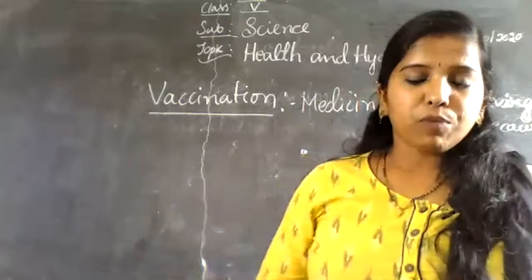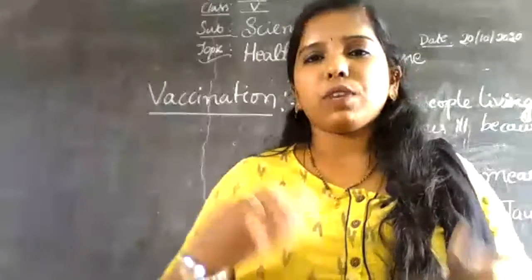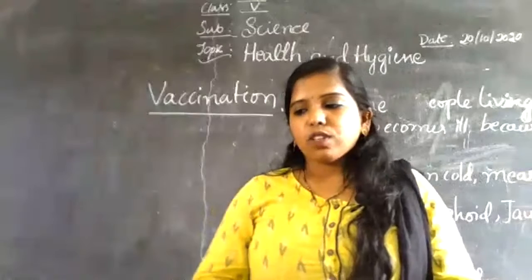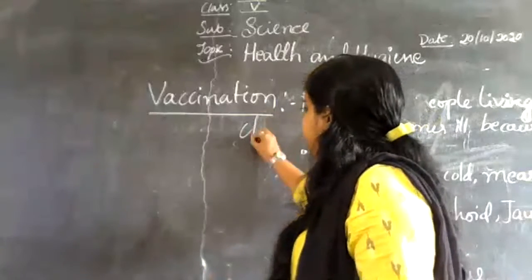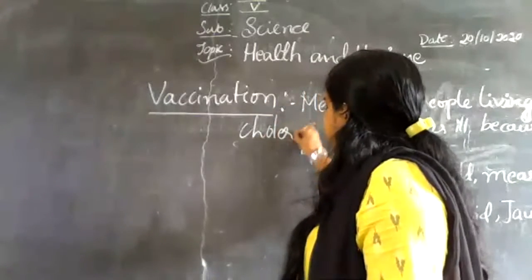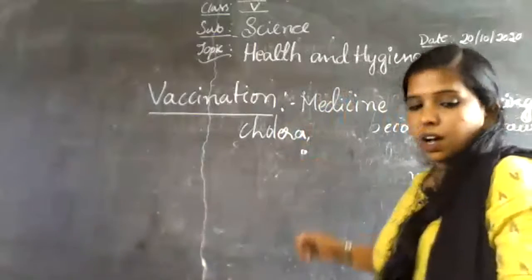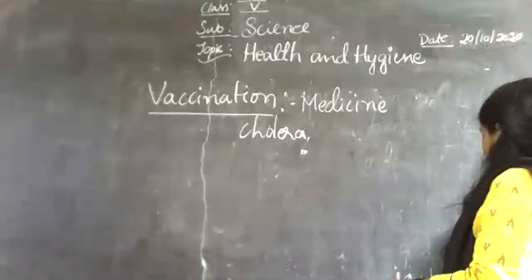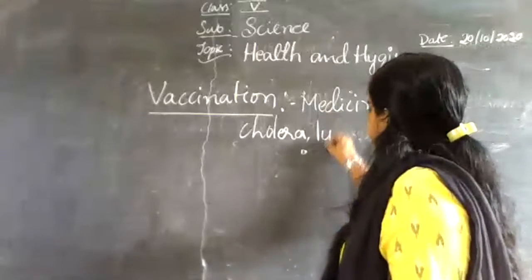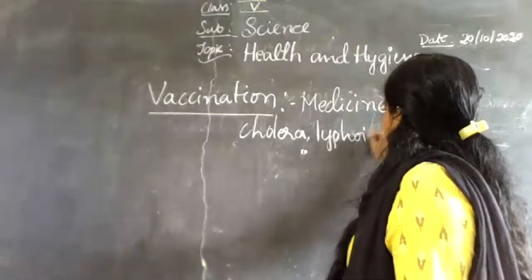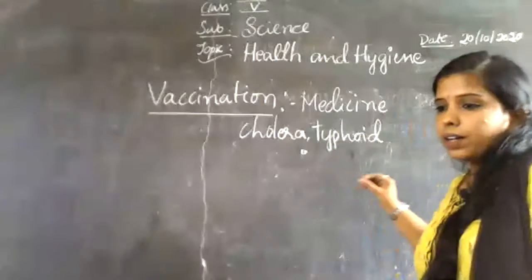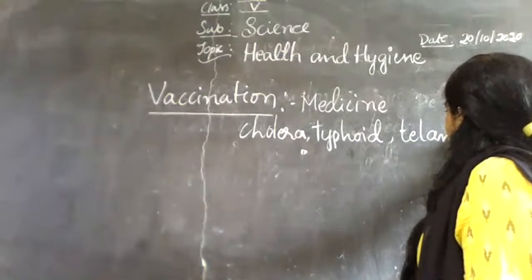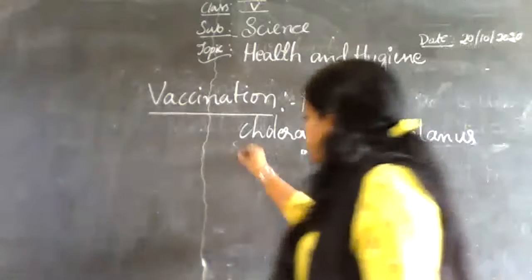You may ask, ma'am, for which diseases can we get vaccines? Vaccines are available for diseases like cholera, typhoid, tetanus, polio.